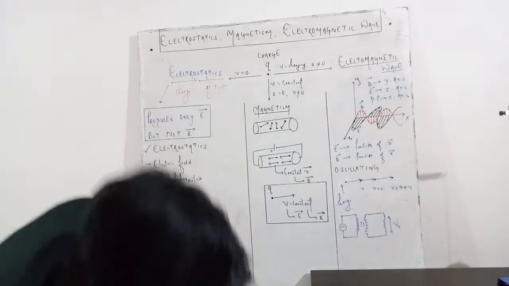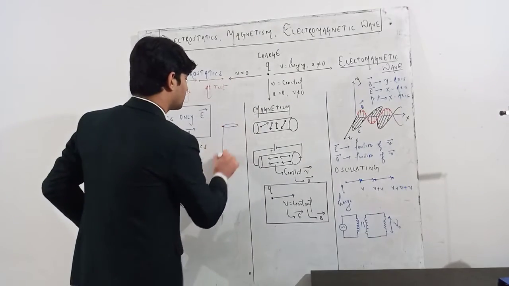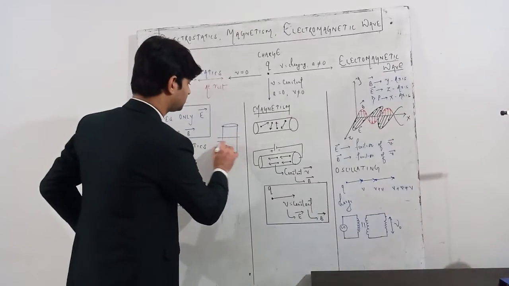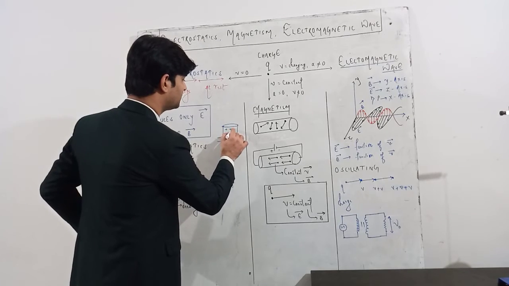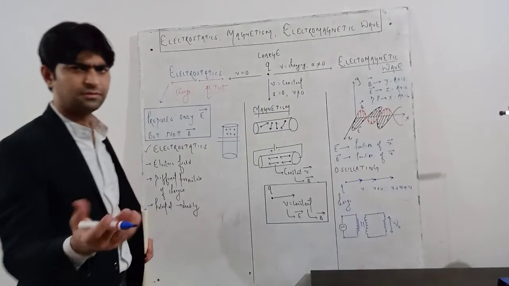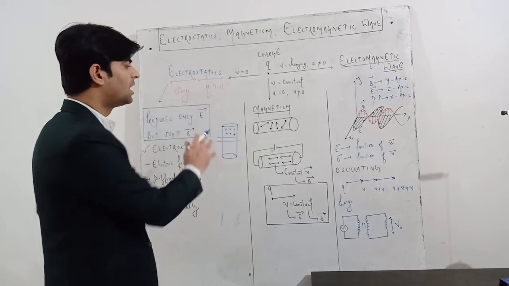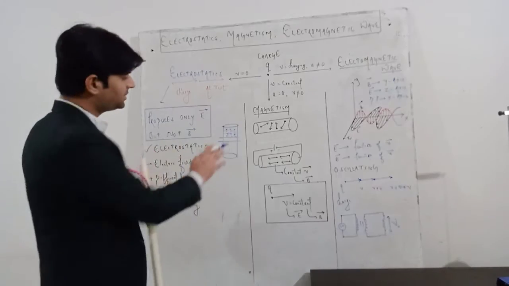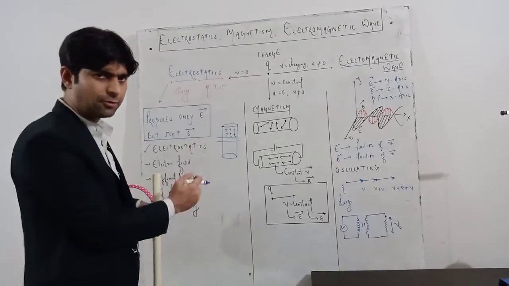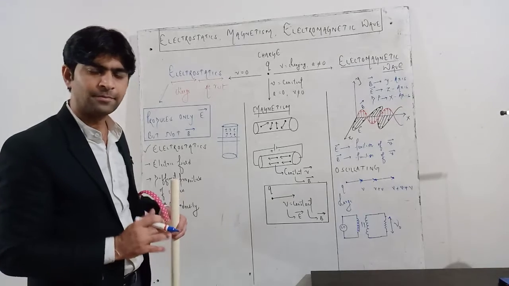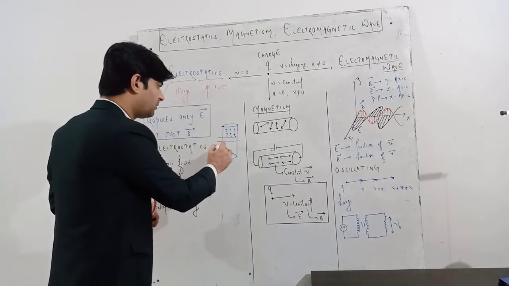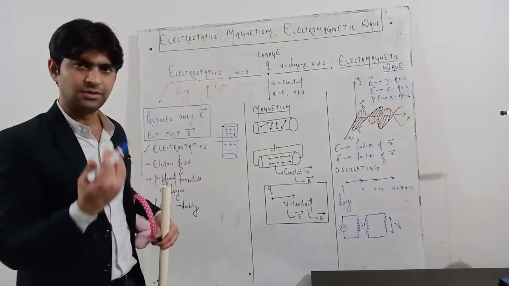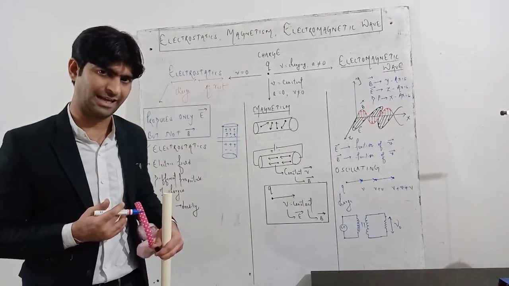I can show you with the help of a diagram also. Suppose this is the rod and I have rubbed only this part. So there may be positive or negative charges acquired here. It depends on the work function. In the next class we will have a discussion on the work function. Either positive or negative charges accumulate in this pipe. These charges are not distributed uniformly, but if it were a metallic pipe, after rubbing these charges would be uniformly distributed throughout the surface, throughout the structure of the metallic pipe.